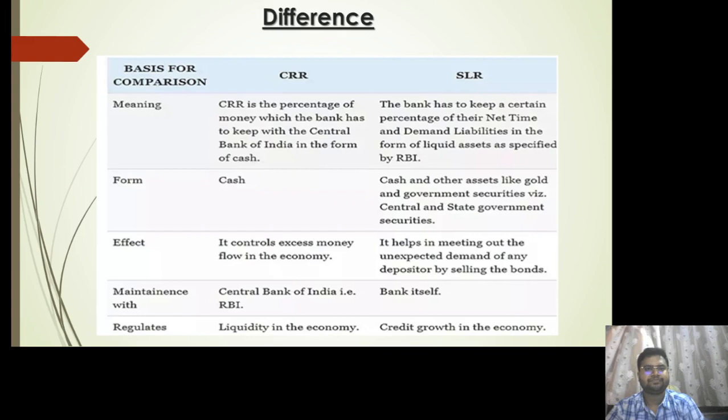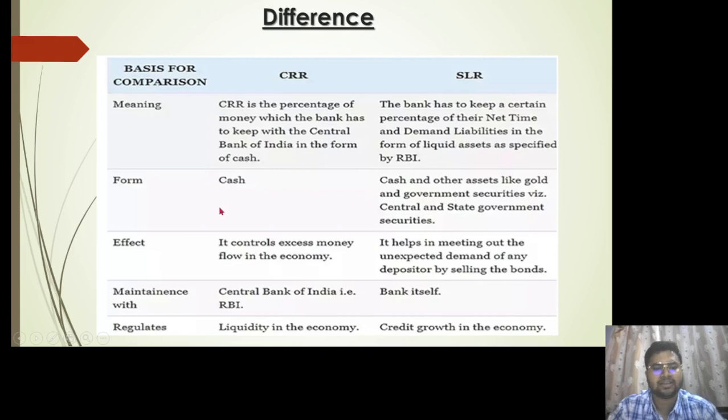Now let us try to understand the difference between the CRR and the SLR. So first is the meaning. CRR is the percentage of the money which the bank has to keep with the Central Bank of India in the form of cash, whereas in the case of SLR, the bank has to keep a certain percentage of their NDTL in the form of liquid assets. So CRR was the hard cash, whereas SLR is the liquid asset as specified by the RBI, right? Then what is the form? For CRR it is in the form of cash, and in the case of SLR it is cash and other assets like gold and government securities. Then what is the effect.